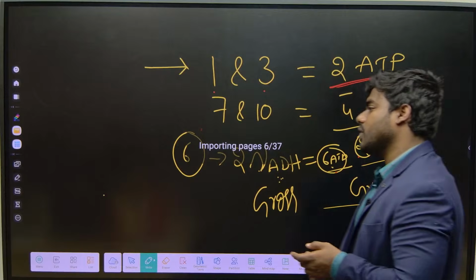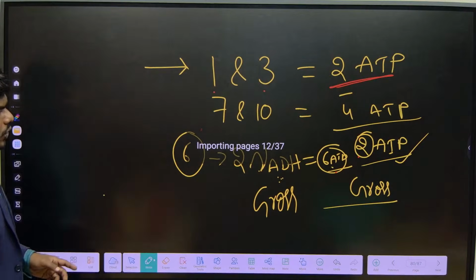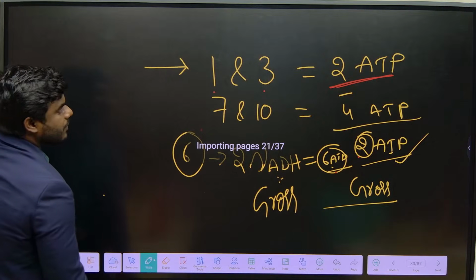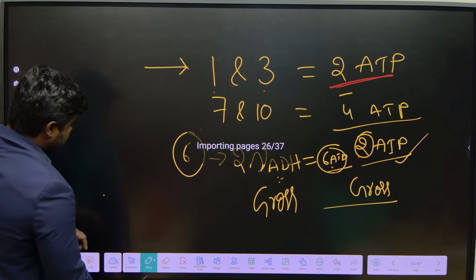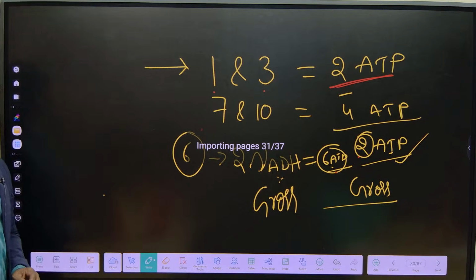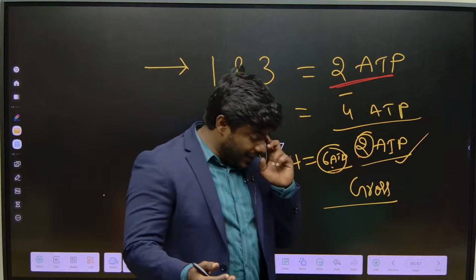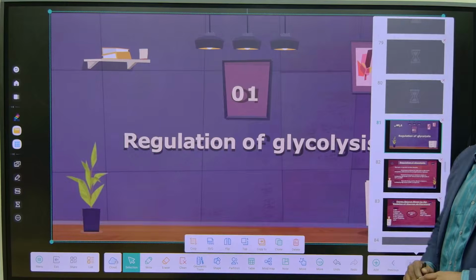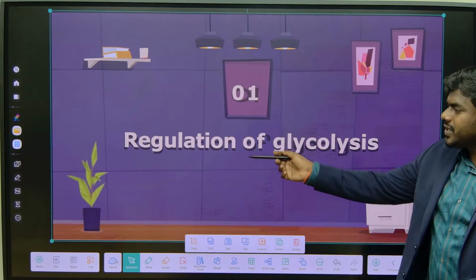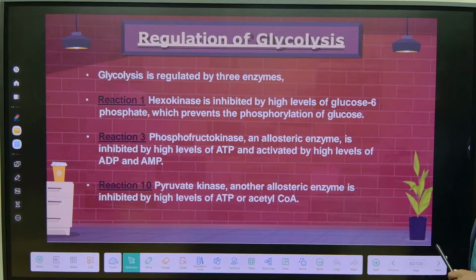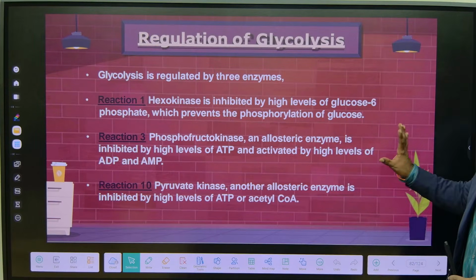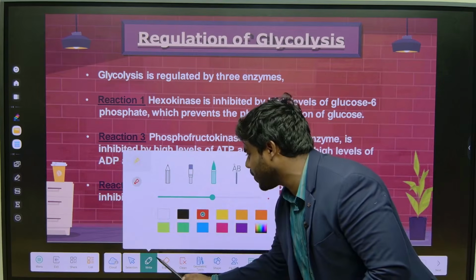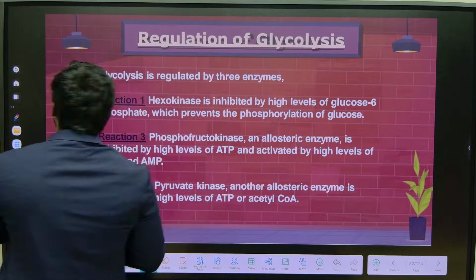Whatever we discussed so far is the fate of the glucose. Finally, glucose has given the pyruvate, and that pyruvate, depending on the availability of oxygen, enters into the mitochondria. Before that, we have to understand how glycolysis is regulated. Instead of the word regulation, we can say how it is getting operated. This is the toughest part. If you understand this, you can definitely answer one question in the exam. Focus on the concepts correctly.